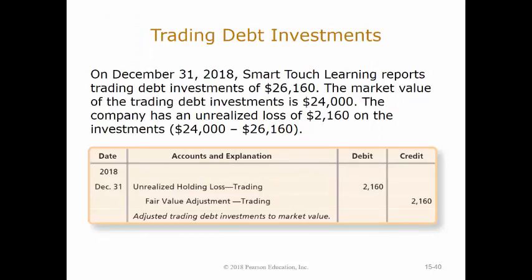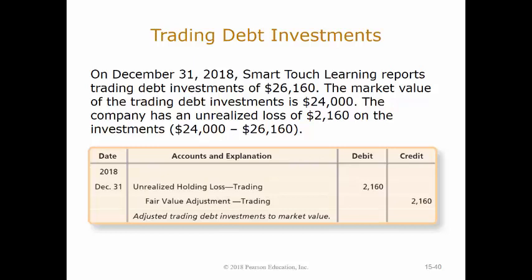Let's do some journal entries for this unrealized gain concept. On December 31st, 2018, Smart Touch Learning is going to report trading debt investments of $26,160. That's the actual basis that they paid to acquire this trading debt in the first place. However, they believe that the fair market value right now of that debt is only $24,000, which means they shouldn't really have an asset on their books saying this investment is worth a little over $26,000 when they could only realize $24,000 from the sale of it today.